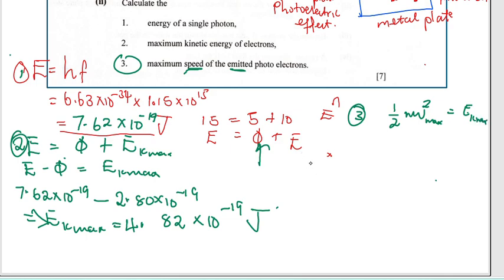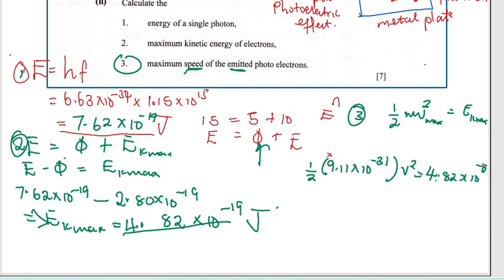So let us put the numbers. Half m, the mass of an electron, is 9.11 times 10 to the power negative 31, multiplied by v squared, is equal to Ek max, which is 4.82 times 10 to the power of minus 19.